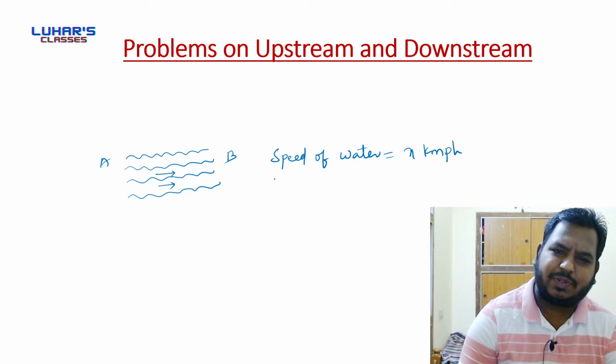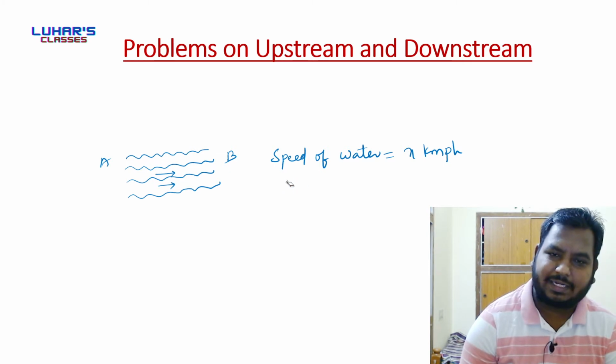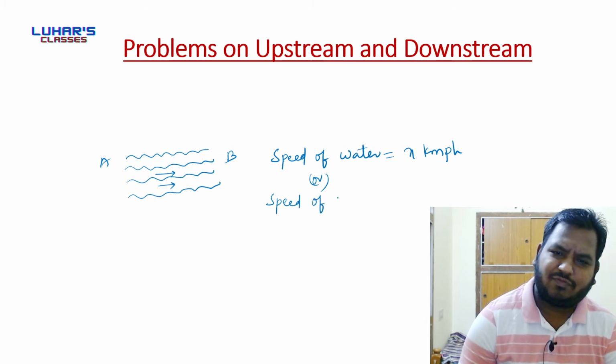The speed of water is also called the speed of current, and also the speed of stream.